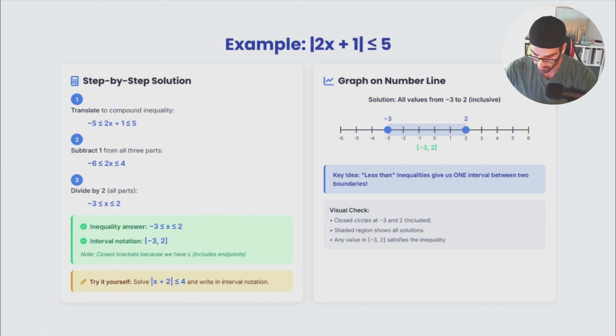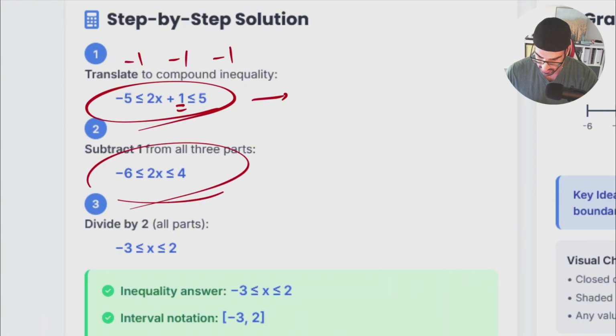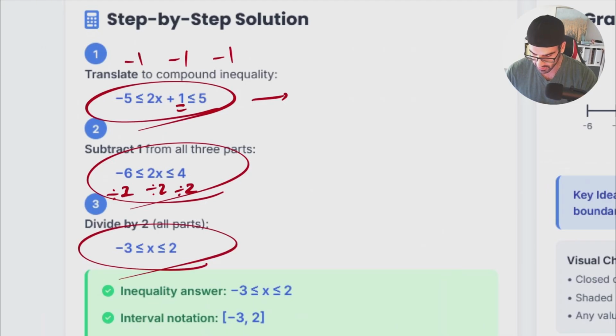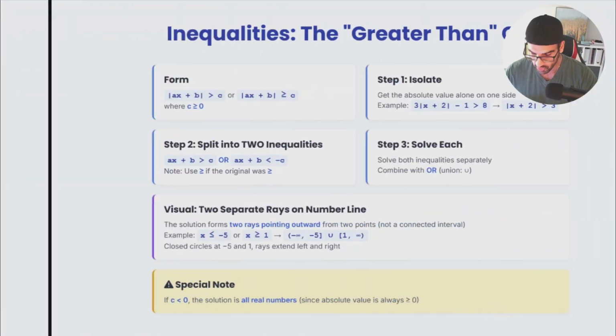So at this point, I do have 2x plus 5 between two sides. First of all, I'm going to get rid of this 1, subtract 1. So what do I have? I do have this. After that, I would like to get rid of 2, so divide everything by 2. And at the end, we do have something like this. And this is the range of numbers.